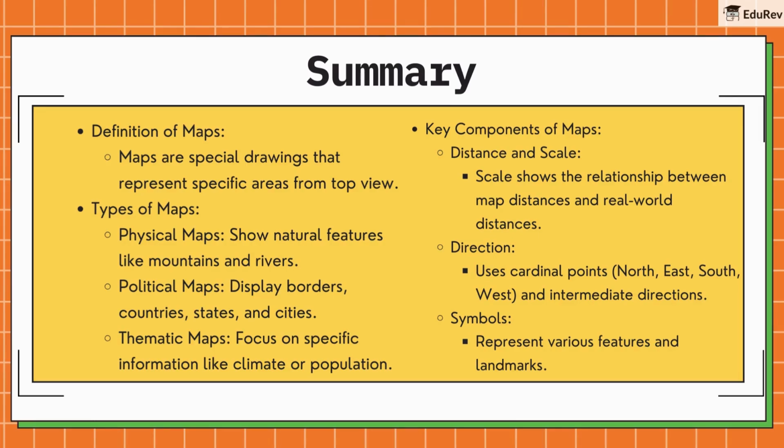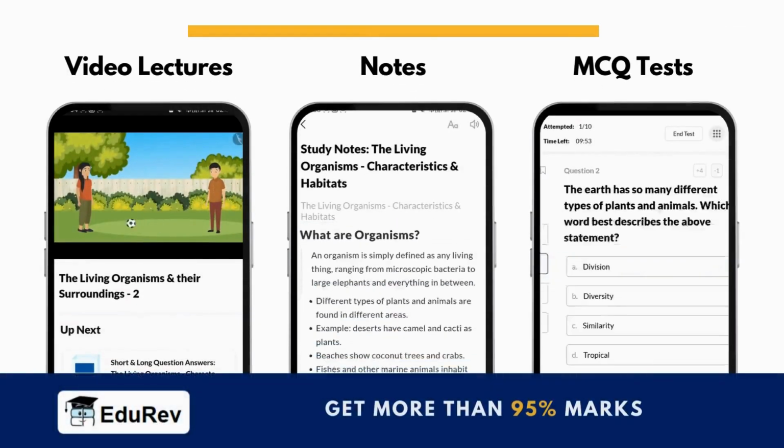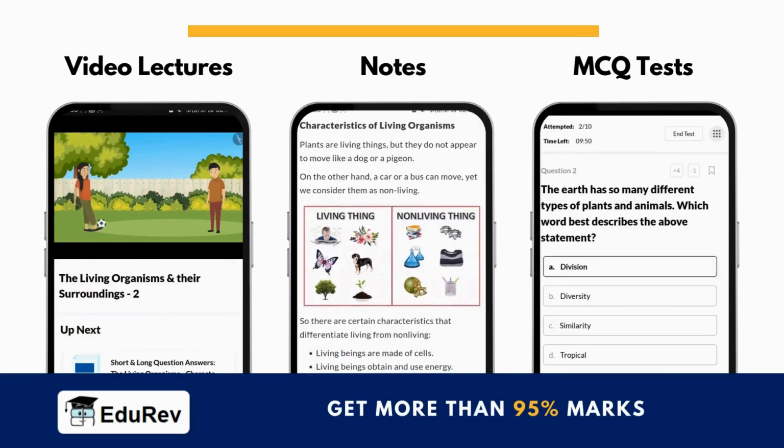Key components of maps. Distance and scale. Scale shows the relationship between map distances and real-world distances. Direction uses cardinal points, north, east, south, west, and intermediate directions. Symbols represent various features and landmarks. Remember, maps are powerful tools that help us understand and navigate our world, from finding a friend's house to exploring entire countries. We hope that you have understood the chapter Locating Places on Earth.